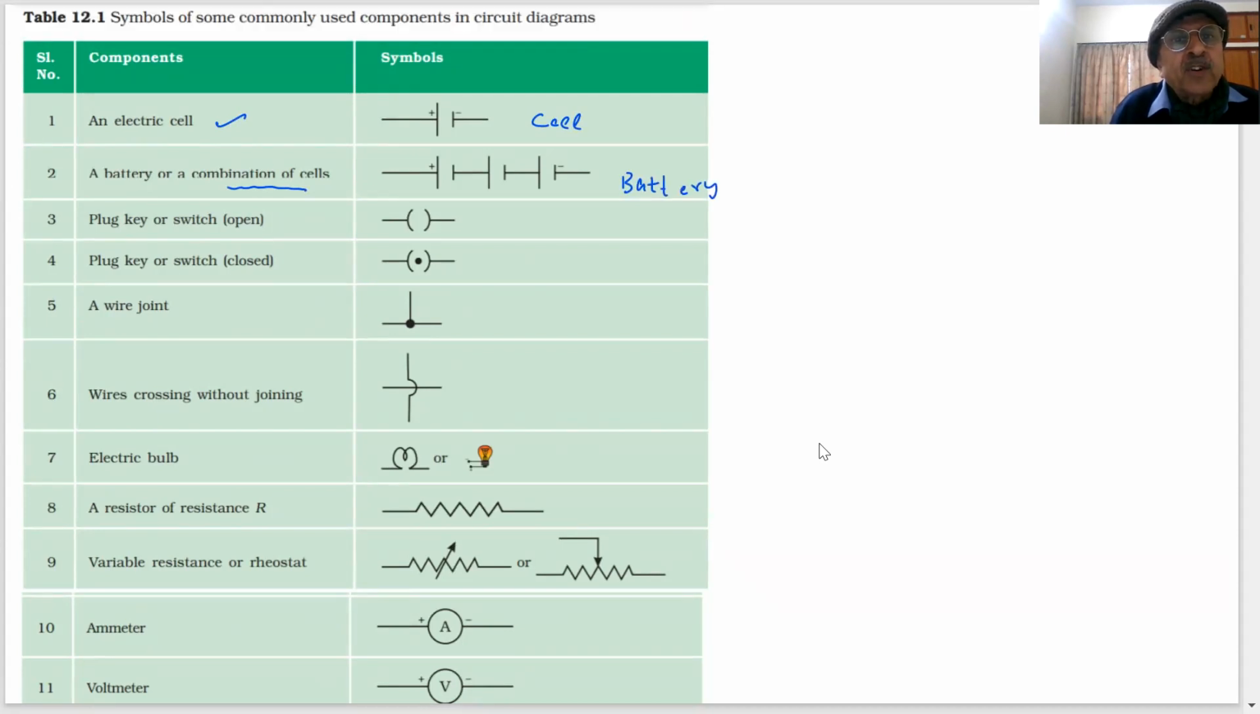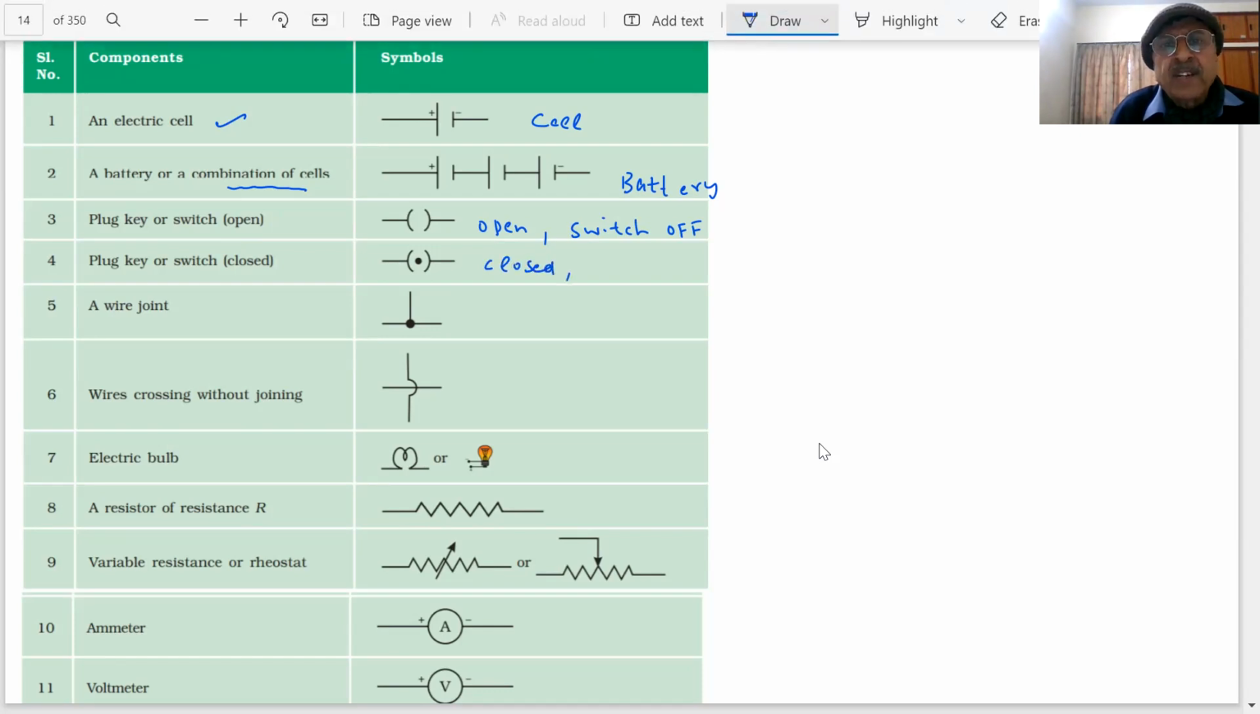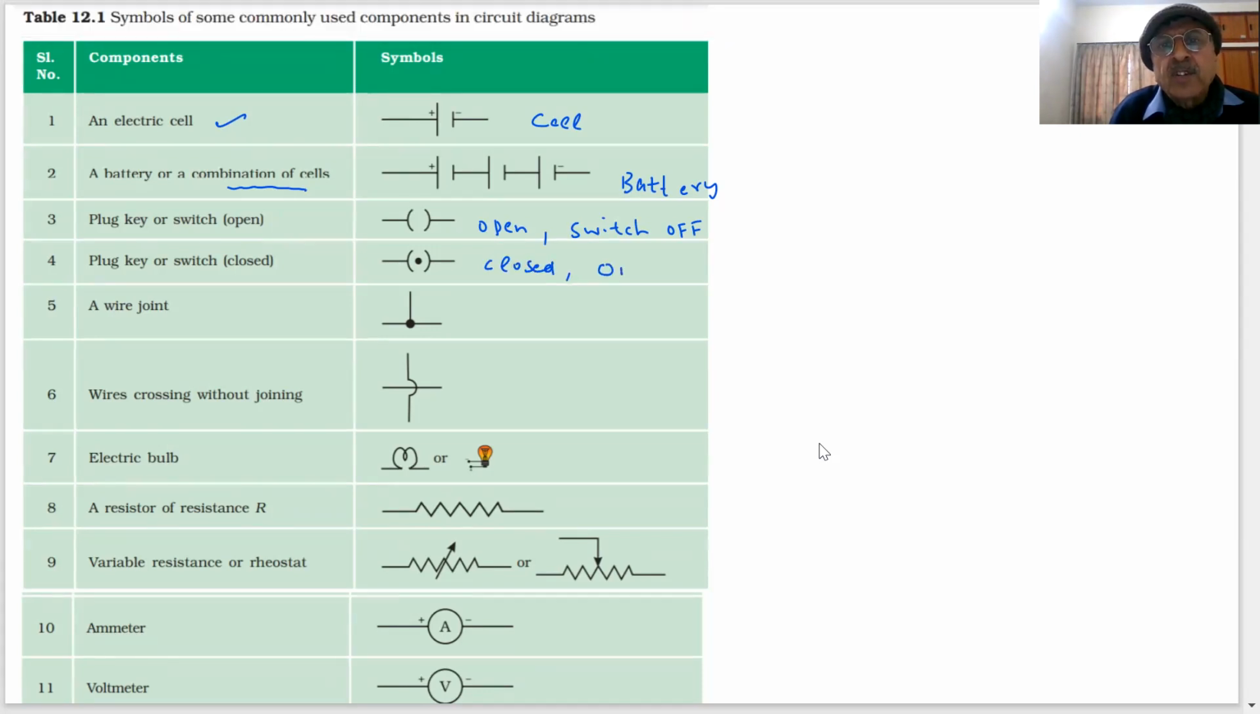When I say switch open or closed, this is the key. Open. This open means there is nothing here. Open. Open means this is switch off or on? Tell me. Off. You do the switch off and on at home. Plug the key. This is closed. Closed means the circuit will be complete. Then we say switch is on. Right? Am I right?